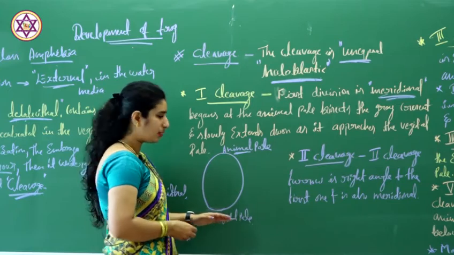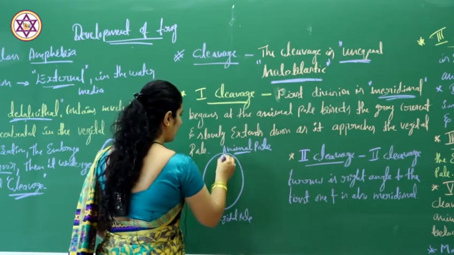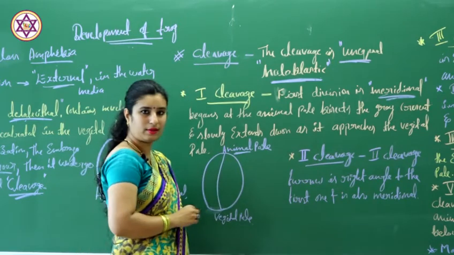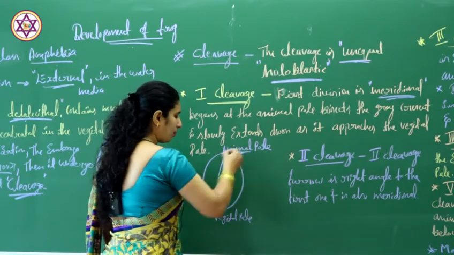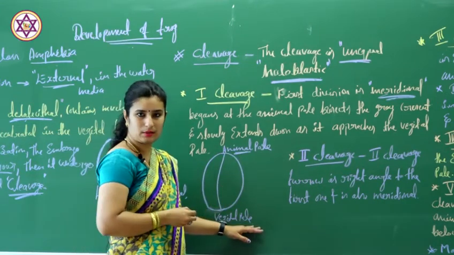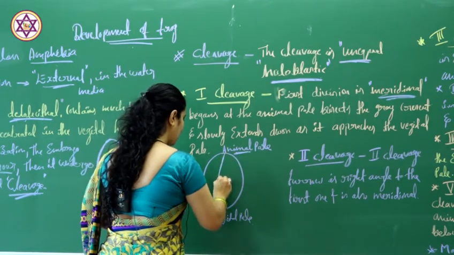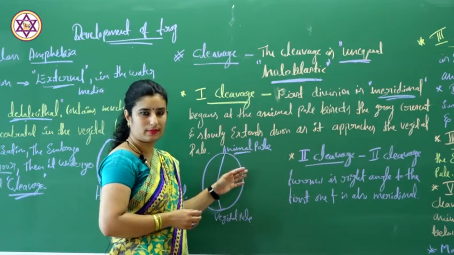The first cleavage is meridional. It starts at the animal pole and ends at the vegetal pole. It divides exactly at the median axis, at the center.